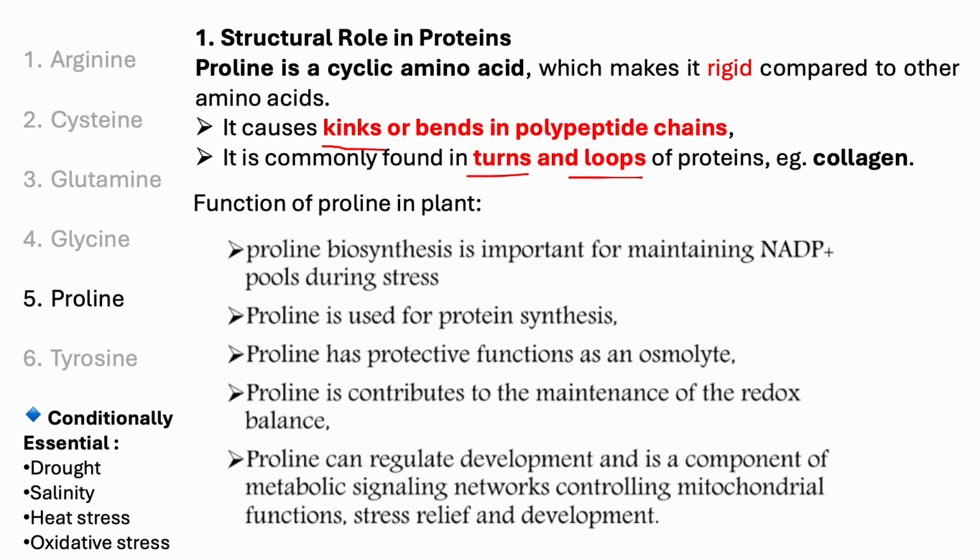And in plants, proline also performs a lot of functions like maintaining the NADP plus pool, and of course protein synthesis, and it functions as an osmolyte. I will discuss later what an osmolyte actually is. It also contributes to maintaining redox balance, and it has a big impact on growth and development.